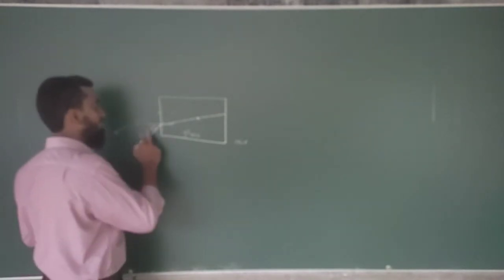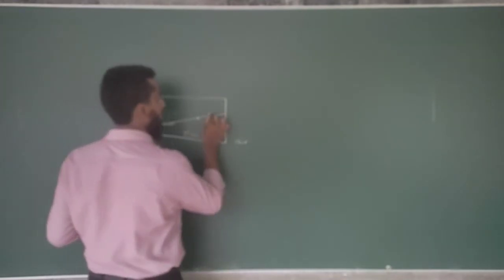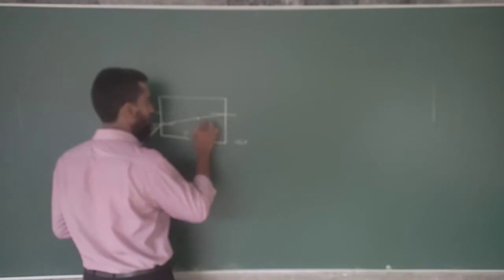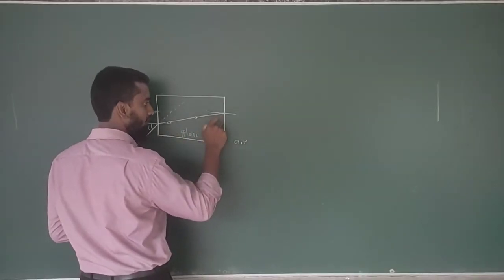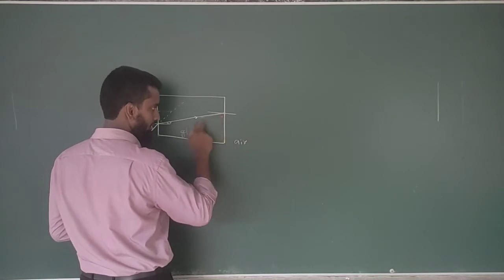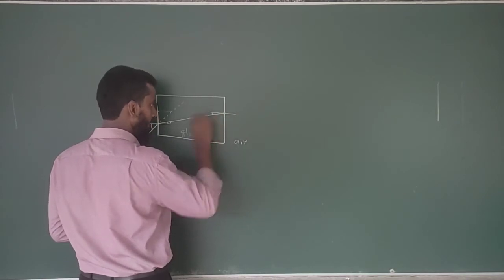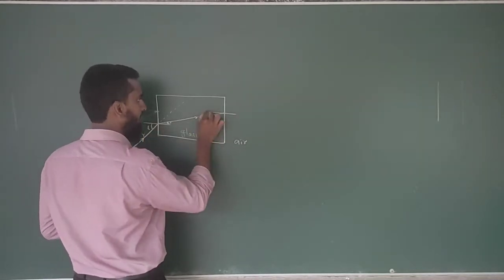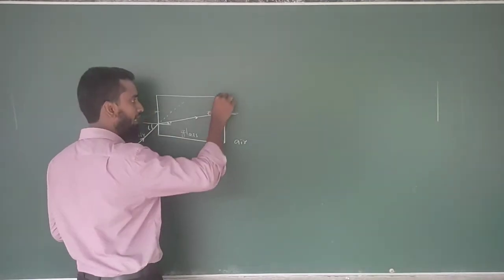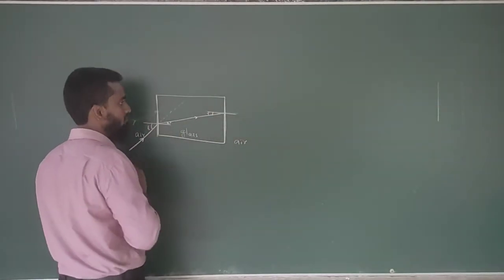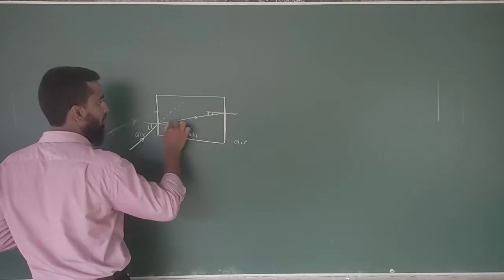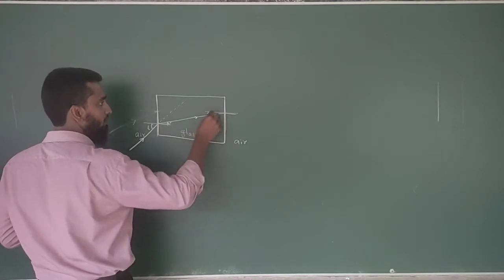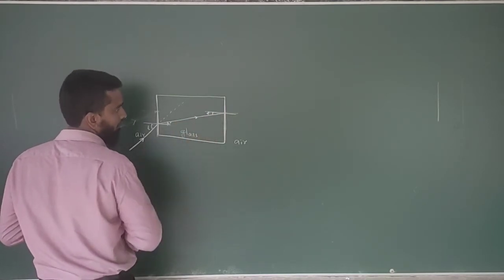Right, you know this I is greater than R. Now here the incident ray is going to be this. Here the refracted ray is this. For this interface, this is the incident ray. Here I can say this R is equal to this R, because this is the perpendicular line. At the same time, this is also the perpendicular line for these two parallel lines. Therefore these two are going to be parallel. Therefore this is like the angle inside the Z, right? Then this is going to be the R.